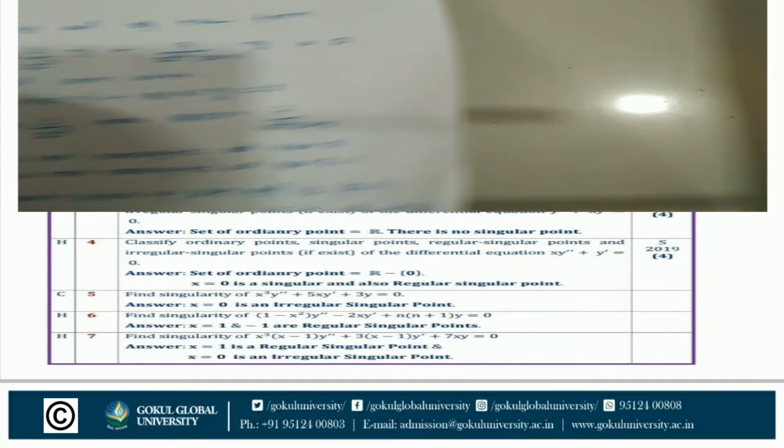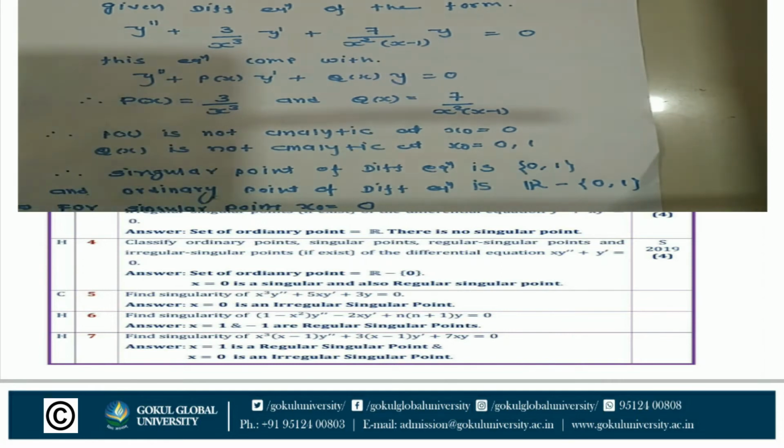Next example: find the singularity of the differential equation x square (x minus 1) y double dash plus 3(x minus 1) y dash plus 7x y equal to 0. The given differential equation is of the form y double dash plus 3 by x cube y dash plus 7 by x square (x minus 1) y equal to 0. Compare with y double dash plus P(x) y dash plus Q(x) y equal to 0. That means P(x) equals 3 upon x cube and Q(x) equals 7 upon x square (x minus 1).